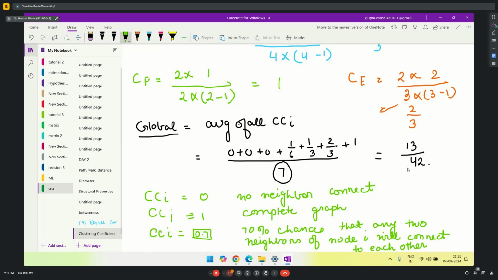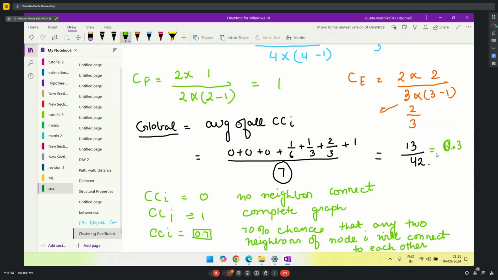Now let's see what is the meaning of this global coefficient. So this is 13 by 42. What is 13 by 42? It is 0.3. So this means there is a 30% chance in the entire network for any two neighbors to connect to each other. Okay. I hope the entire clustering coefficient thing is clear. Okay, moving on.